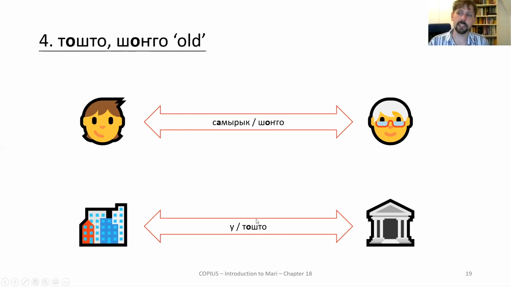You would sometimes find this in sources described as that shongo is used for animates and toshto is used for inanimates. That's not entirely correct, because you could have a yoltash, friend, and you can have a shongo yoltash and a toshto yoltash. Both of them mean old friend, but a shongo yoltash is a friend of yours who has really gotten up there age-wise, and a toshto yoltash is a friend with whom you have shared a bond of friendship for a long time, but you're not actually shaming them for their age.